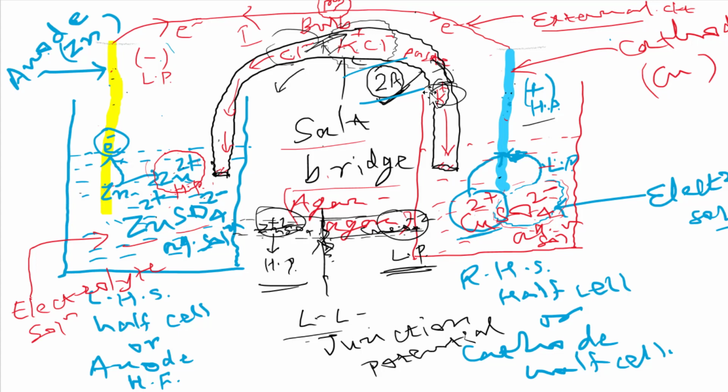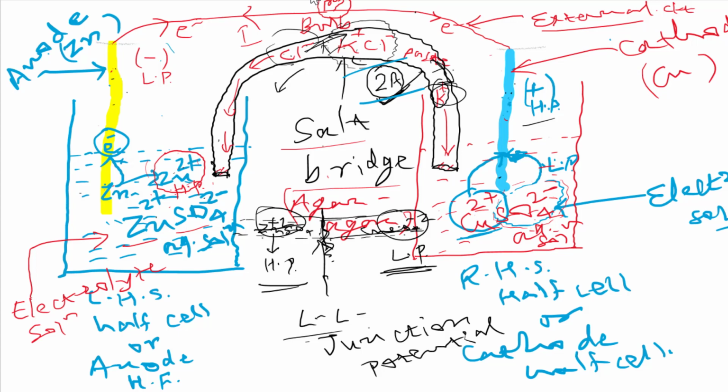Now, which species will form the anode in this cell? Zn. Zinc is forming the anode here. And which metal forms the cathode here? Copper. Great. So these are the points you are asked in the exam. Okay. So if you know the diagram, you can see all these points.